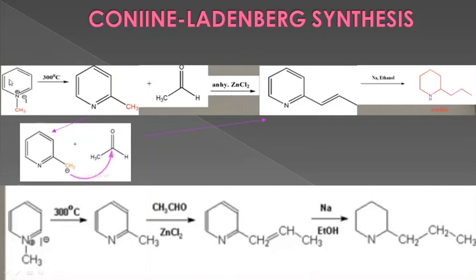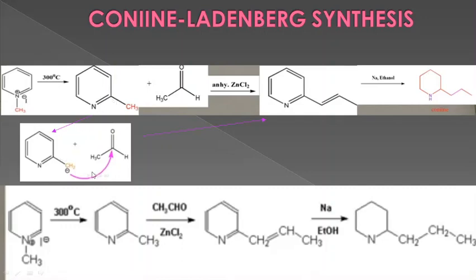The reaction takes place in three steps. In the first step, on heating, N-methylpyridinium salt converts into 2-methylpyridine. This is an important rearrangement resembling the Hofmann-Martius rearrangement of N-alkyl anilinium salts into alkyl anilines. A similar rearrangement takes place here also.